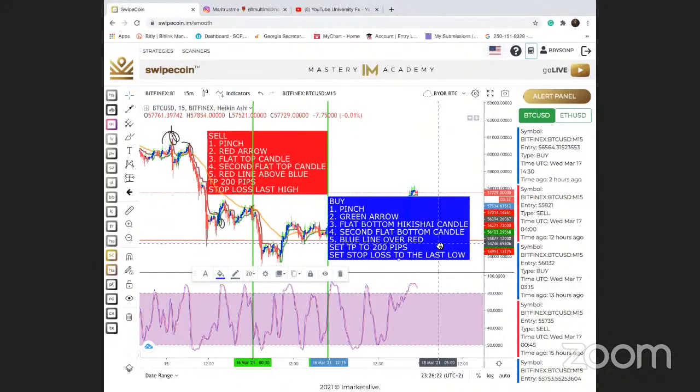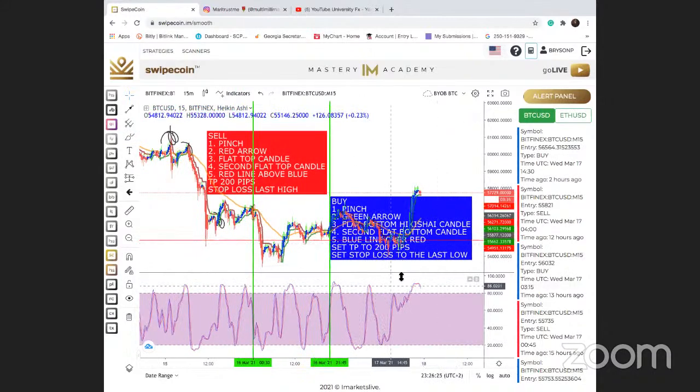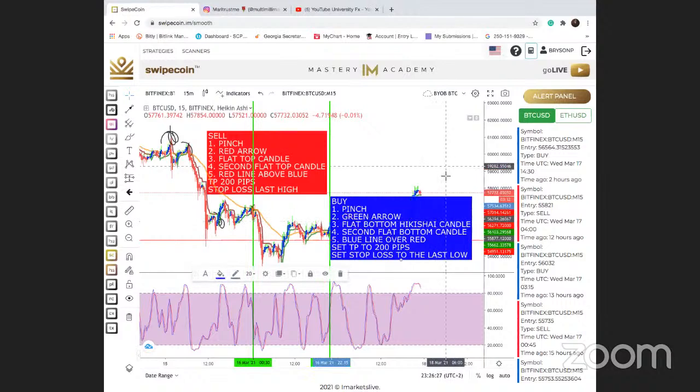So with that being said, guys, that is everything. That is all the steps. That's everything that you guys need to know. If you want the actual setup of how I have my stochastics, go ahead and hit me.